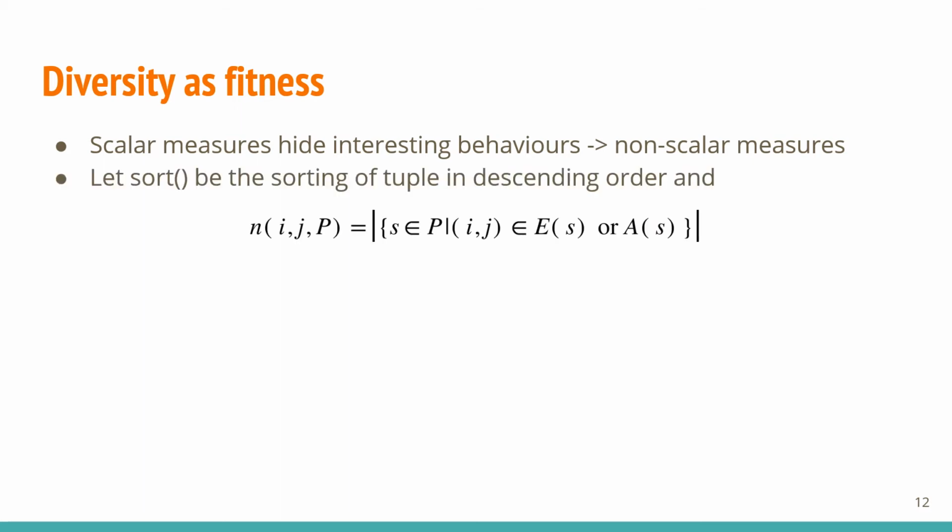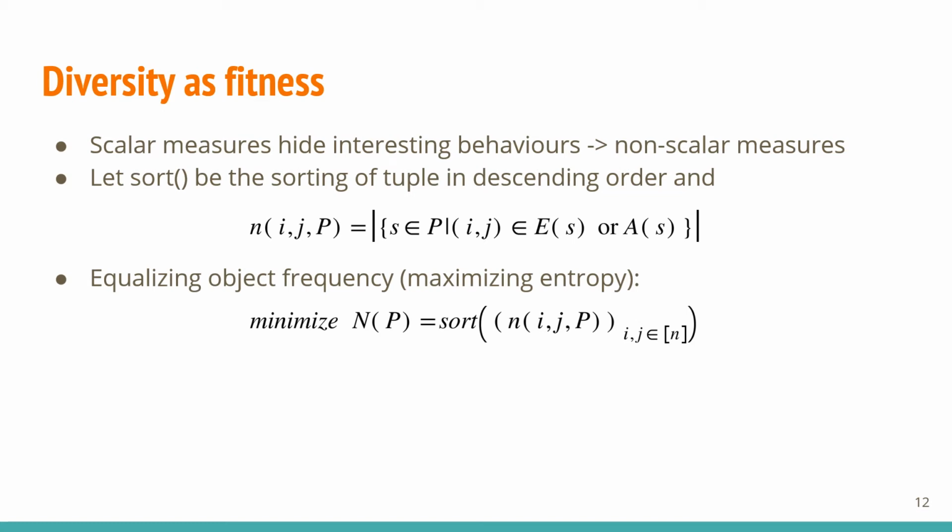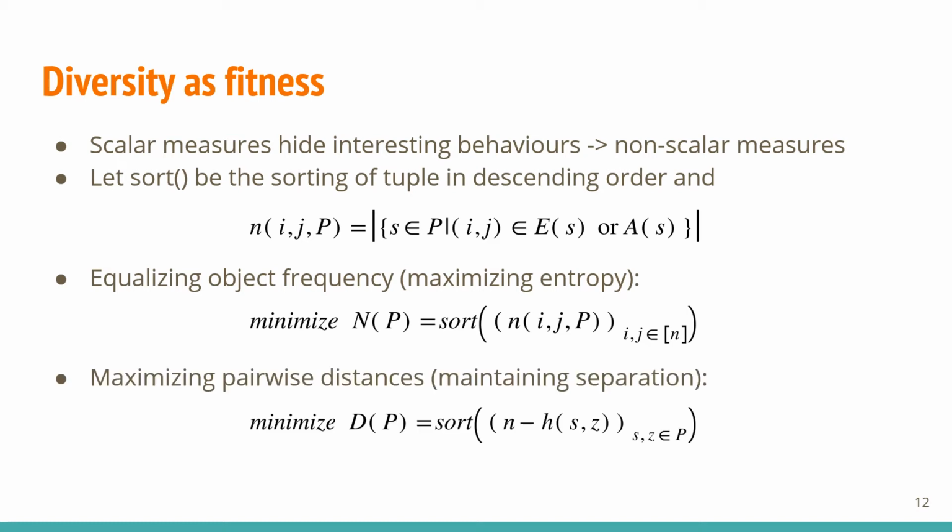First, we define the count n of objects i, j to be the number of solutions containing it in the population P. The first measure, n, is a descending sequence of these counts, which we want to minimize in a lexicographical order. The effect of this is that the occurrences of objects in the population tend to equalize, increasing entropies and also D1, since the Hamming distance is used. The second measure, D, maximizes pairwise distances by minimizing overlaps. This promotes large pairwise separations, thus maximizing D2.